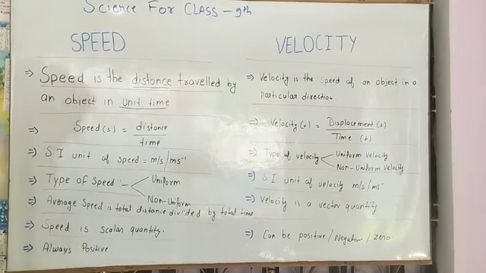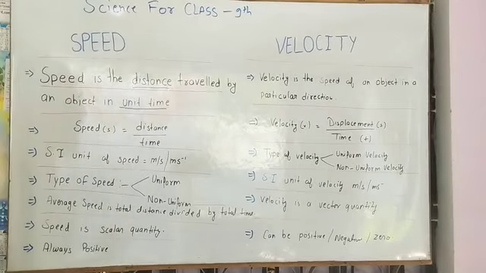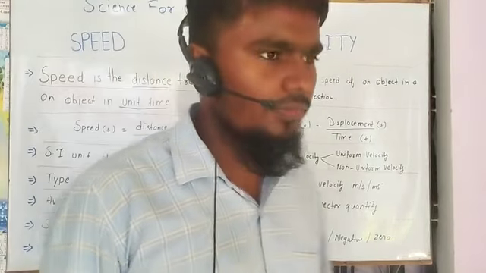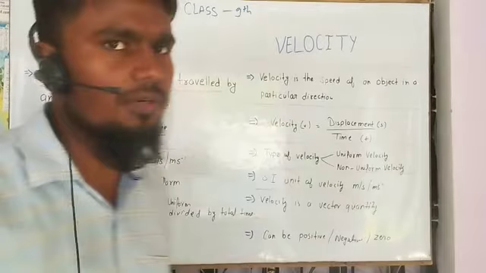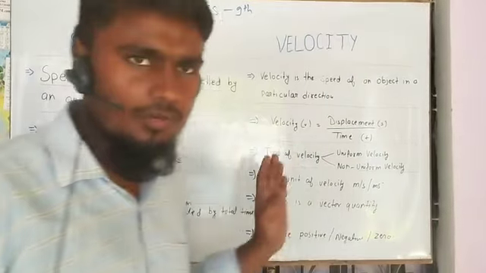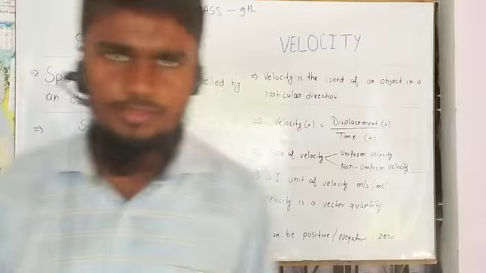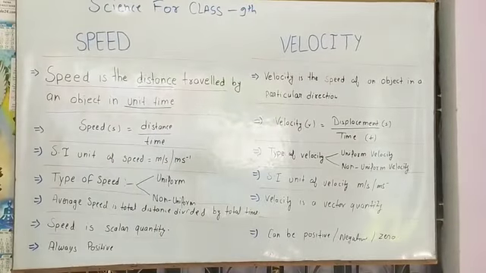Speed is always positive. Why is speed always positive? Because it has no specific direction. If we go there and come back, it is always the distance covered by an object. But velocity can be positive, can be negative, can be zero. How? If we go from there, this is positive, and on return this is zero, and again from the original point if we move forward and backward, this is negative.